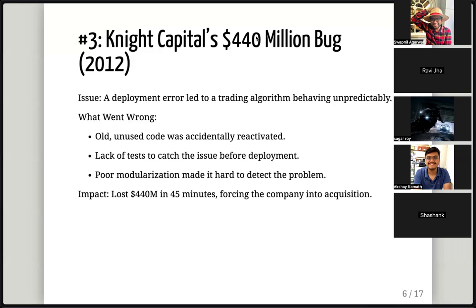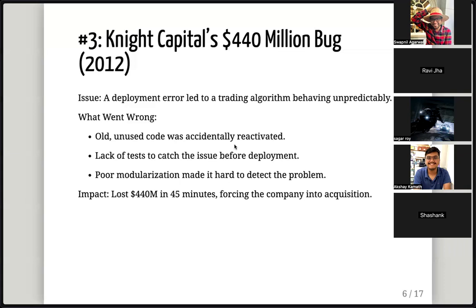So what was the impact? The impact was they lost $440 million in 45 minutes, and it forced the company into acquisition. Just understand how big this is. They woke up thinking this would be a normal day, and in 45 minutes the company was forced to get acquired because they could not afford that much of a loss. So the whole company sort of vanished. That's a pretty big thing in terms of impact.